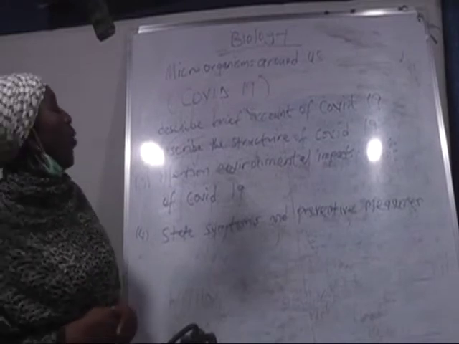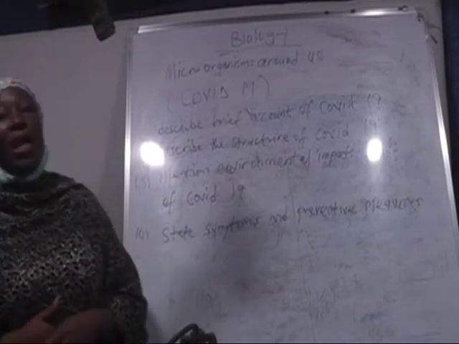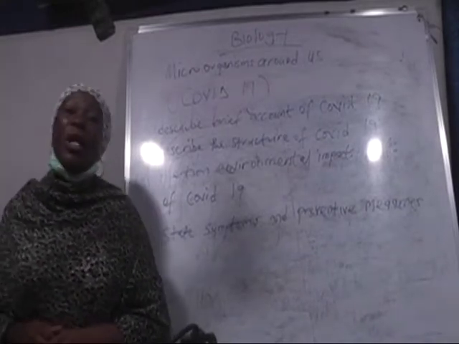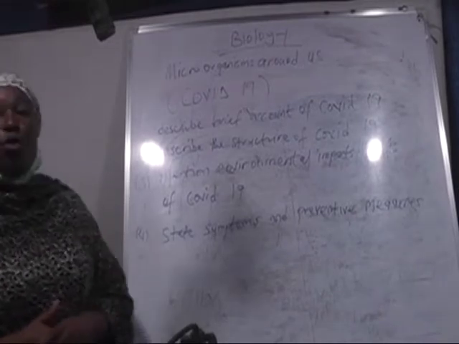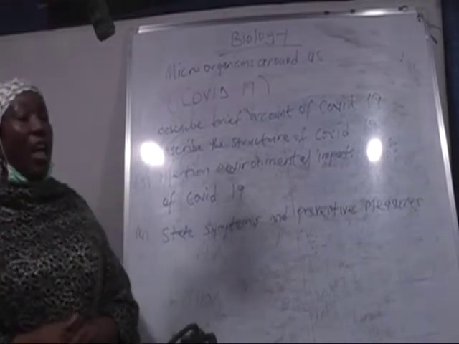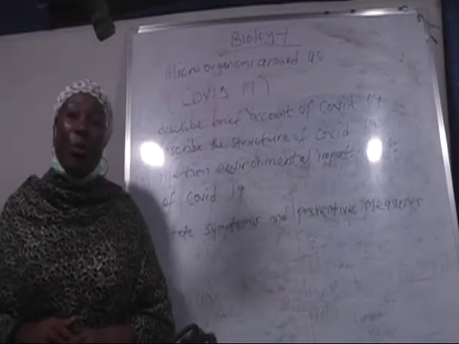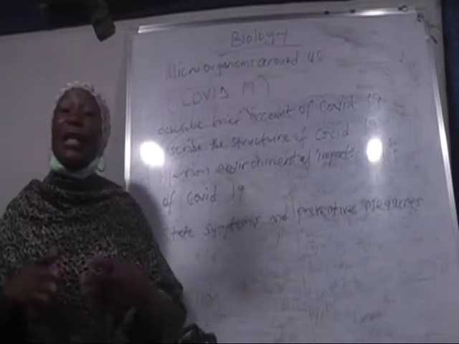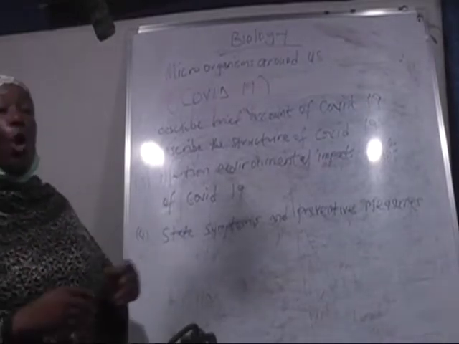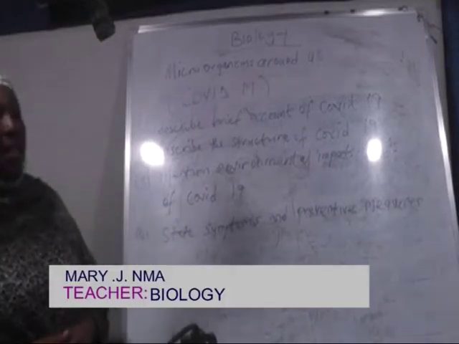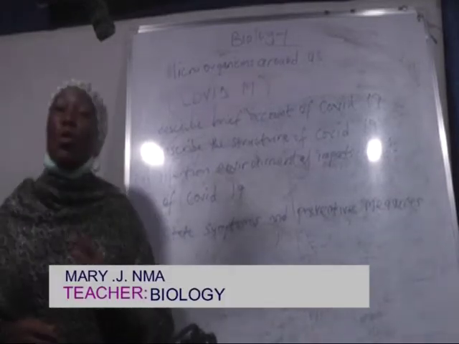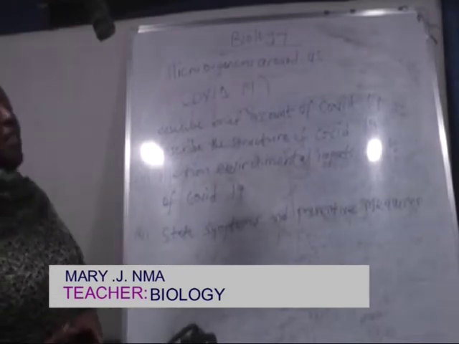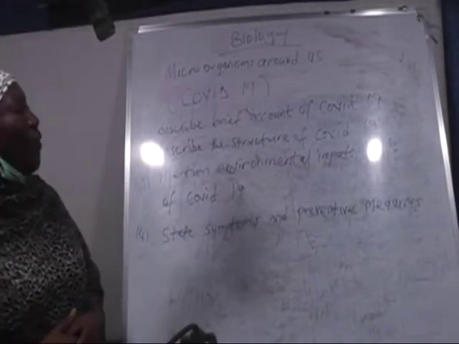COVID-19 was first discovered in December 2019, and it was first reported to the World Health Organization on December 31st, 2019. And on January 30th, 2020, the World Health Organization declared COVID-19 a global health emergency. And on March 11th, 2020, the same World Health Organization declared COVID-19 a global pandemic.